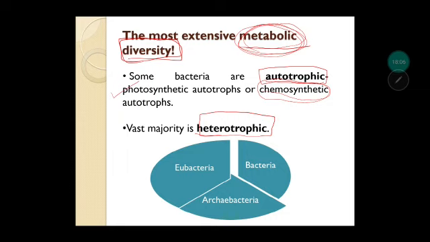So in this slide, you can clearly see that the bacterial group can be divided into 2 categories, eubacteria and archaebacteria. So from the term itself, if we just split it, eubacteria. Eu means it is advanced, having an advanced body organization. Archaebacteria. Archae means primitive, old. Old bacteria as in we are just talking about its body complexity. Eubacteria are more complex, and archaebacteria, their body organization is primitive. So let us look at it one by one.